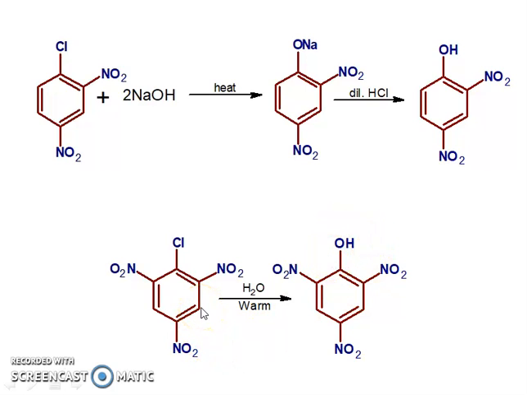Why is it possible? Because three nitro groups are there. This is one nitro, this is second, and this is third. So the name is 2,4,6 trinitro-chlorobenzene.